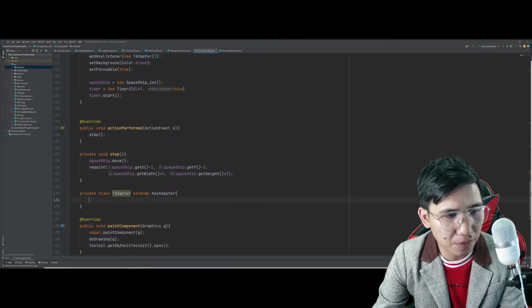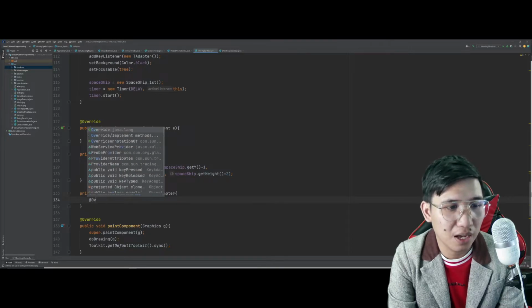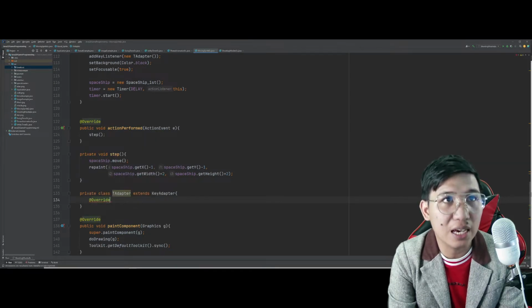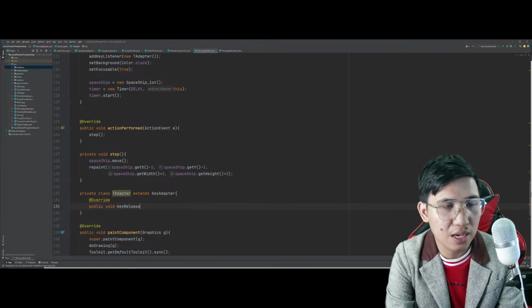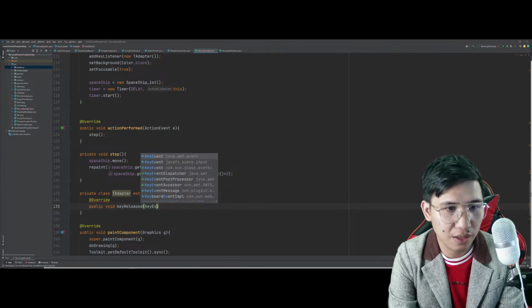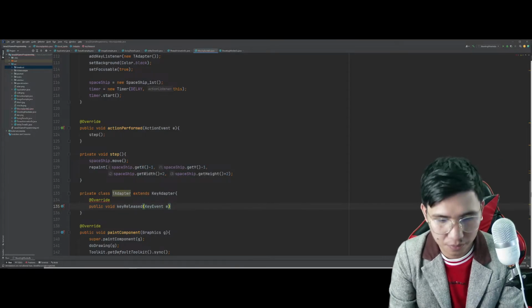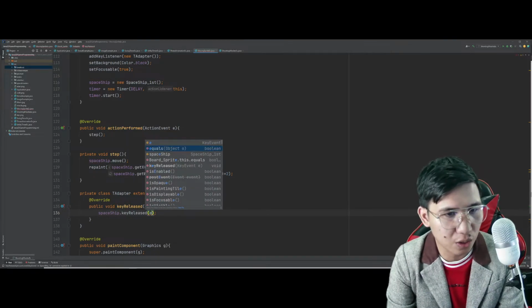Kasi nga, hindi natin siya totally in-implement eh. Hindi pa nga natin ini-inherit yung mga ginagawa ni key, yung mga presses natin. So, public void keyReleased. We have here key release, KeyEvent e. Tapos, tatawagin natin si key release natin na which simply set everything to 0.